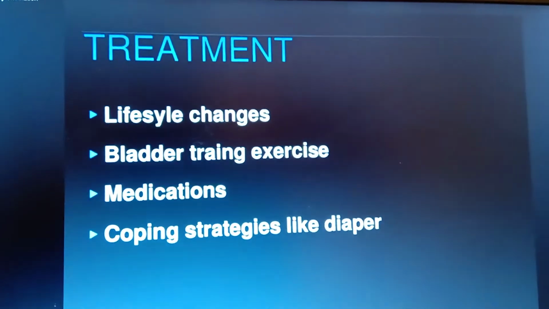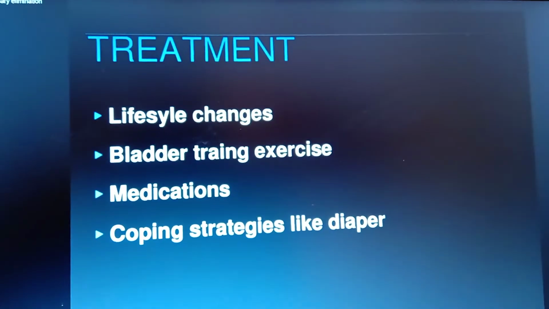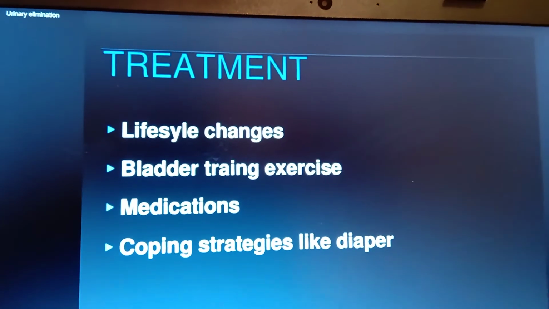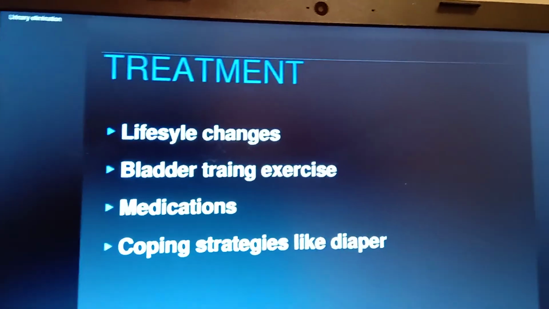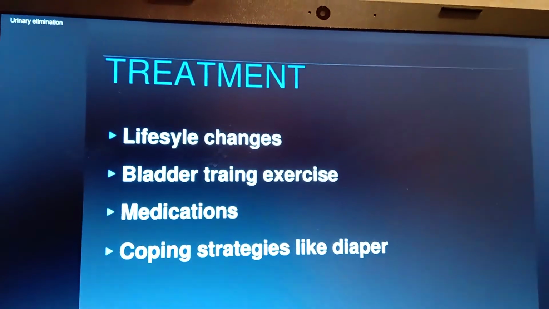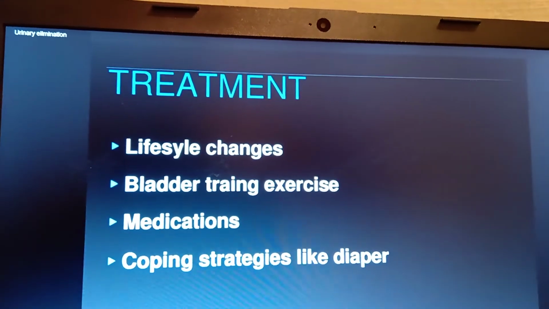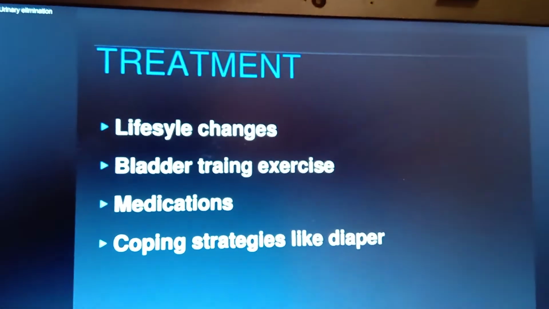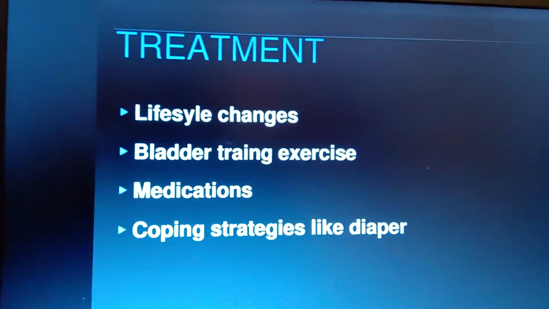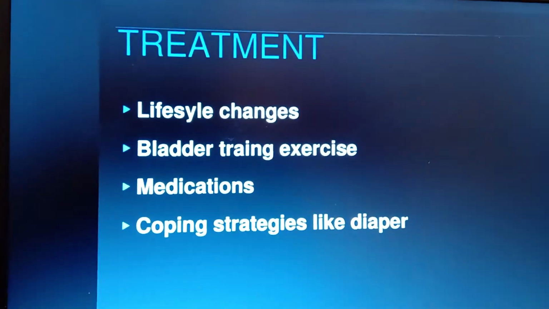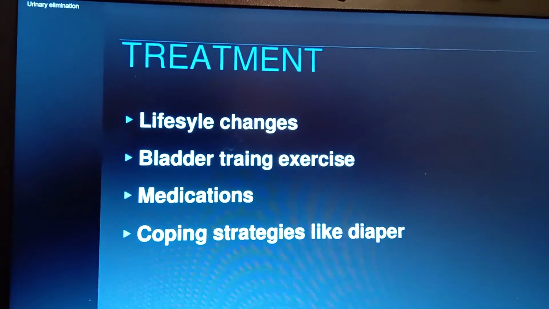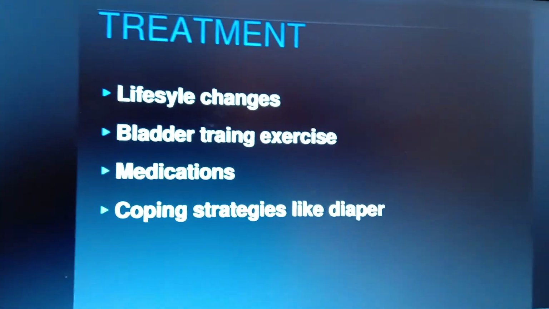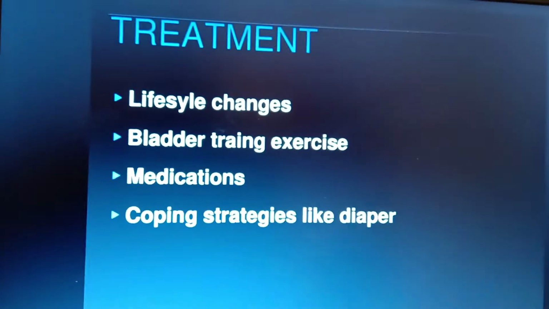And next is the treatment. The treatment you are going to give is lifestyle changes. As I already gave you the example in lifestyle changes, for voiding urine you have to maintain time regulators, giving hourly intervals, so that you set up a time to void urine. The next one is bladder training exercises, which I will be explaining. And some medications we have to give, and coping strategies like diapers.